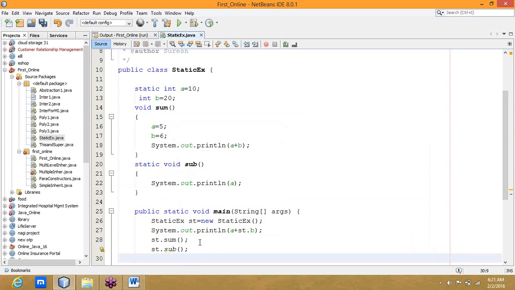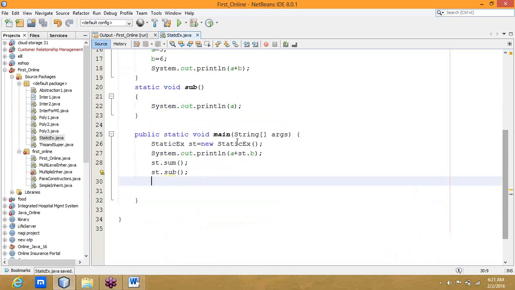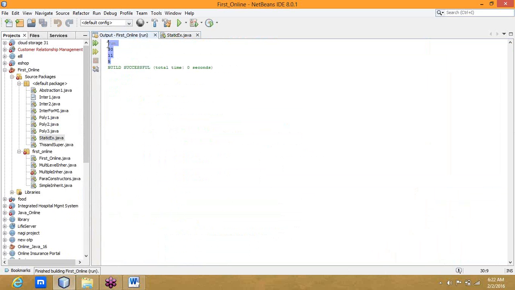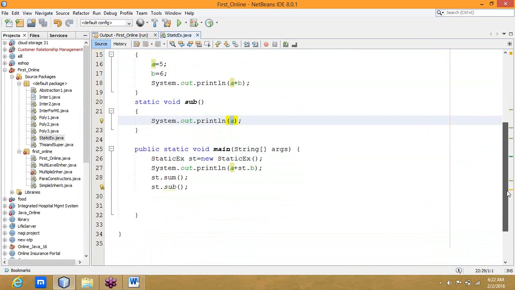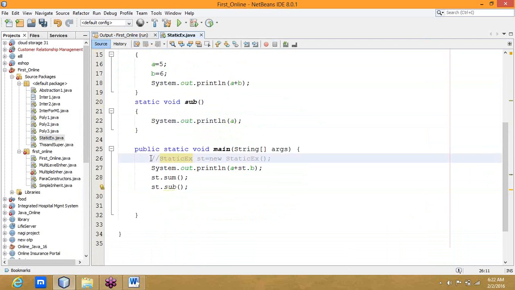One more way to represent the static content is to use the class name. Without an object also I can use it. See, this is normally how we do it: st.sum, st.sub. Let us execute before making changes. 30, 11, 5. The A value is 5. Let us make changes. Without an object, I want to make a call. Can I do all these things?